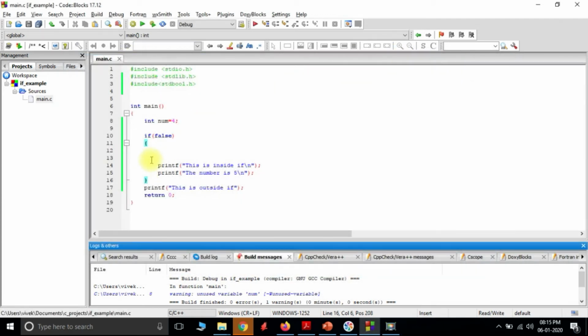So for an if condition, if we want more than one statement to be executed based on the condition, we have to include them in parentheses. And it's always a good practice to include them even if there is one statement included in the parentheses.